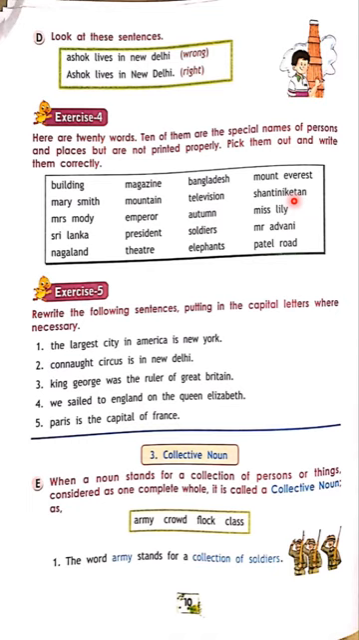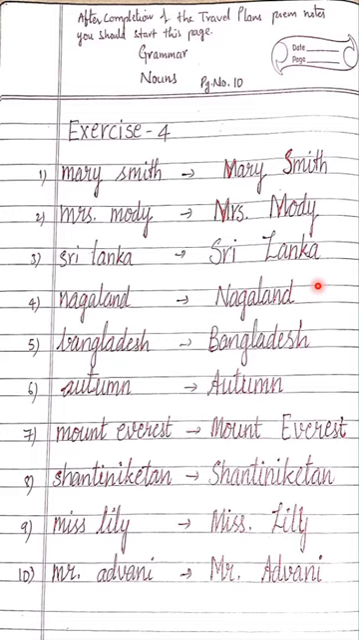Here are the 30 words. Ten of them are the special names of persons and places but are not printed properly. Read them out and write them correctly. Here a group of words is given. Out of these 20 words, 10 are proper nouns. The remaining are common nouns. So you have to find out which word is the proper noun and which word is the common noun. Underline that one. Okay. Now I have done it already. See Mary Smith. In the same way you write. Here one correction is there.